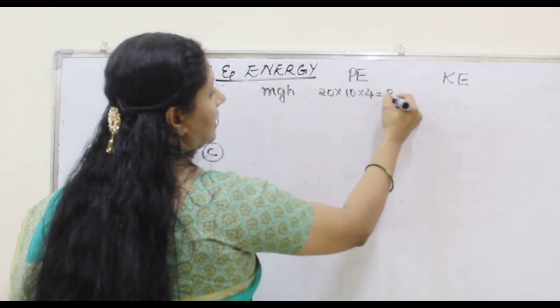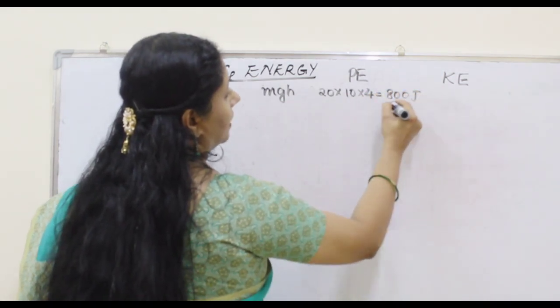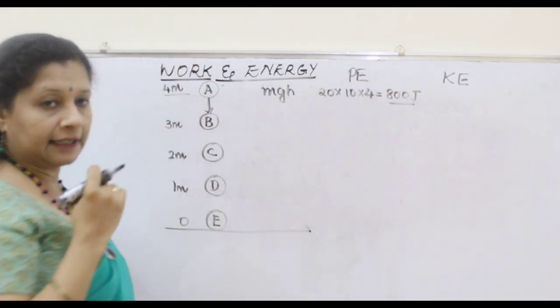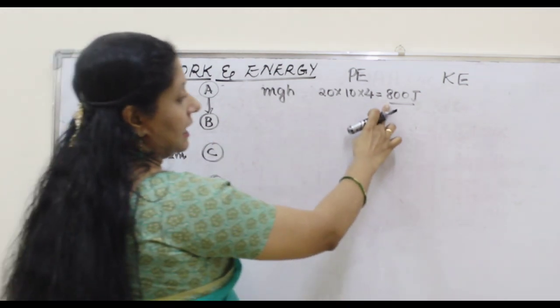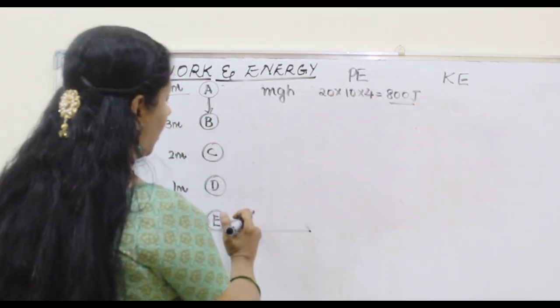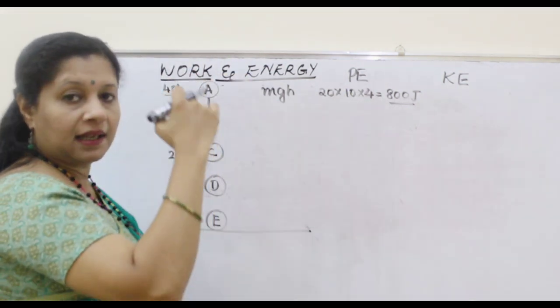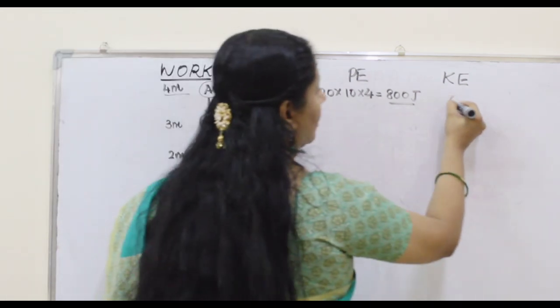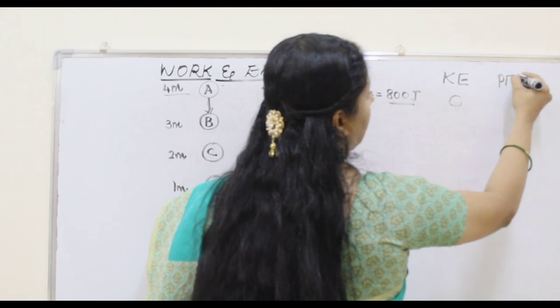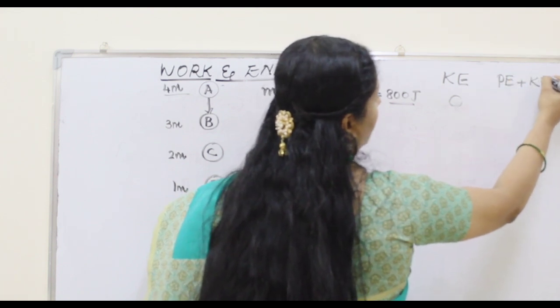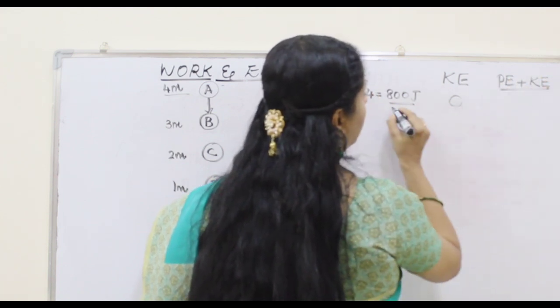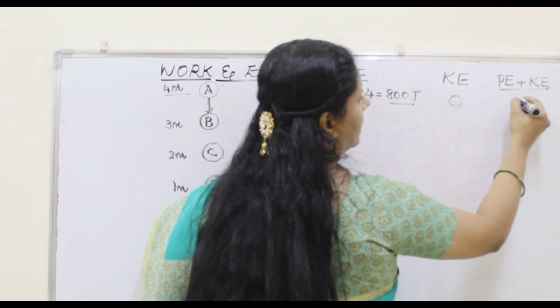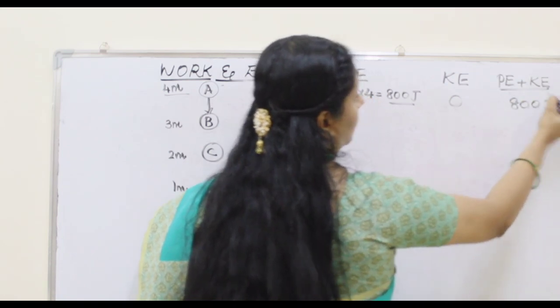So we will get 800 joule. Joule is the unit of energy. So potential energy is 800 joule. We know that when the object is at the maximum height, it has only potential energy. Kinetic energy is 0. So total PE plus KE should always be the same. So here it should be 800 plus 0, that is 800 joule.